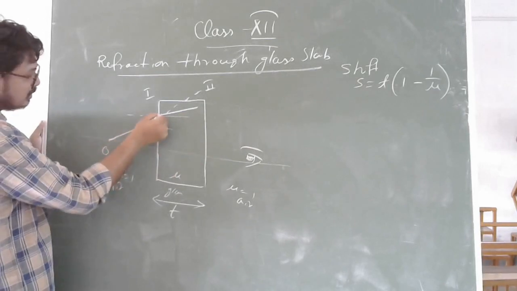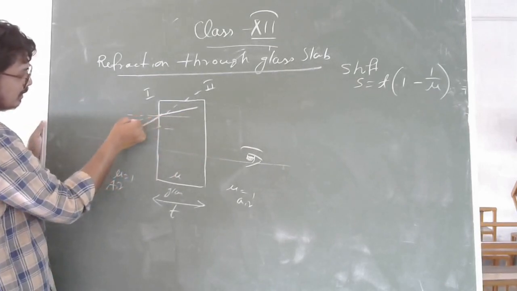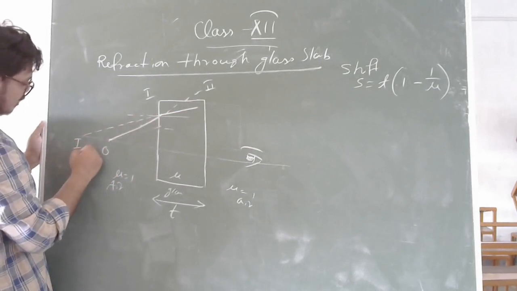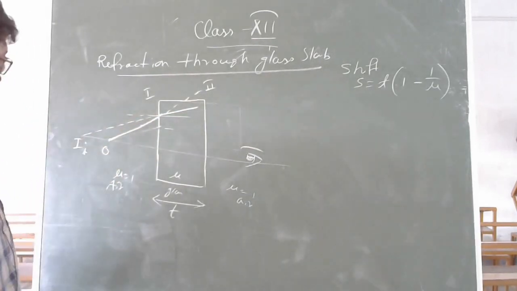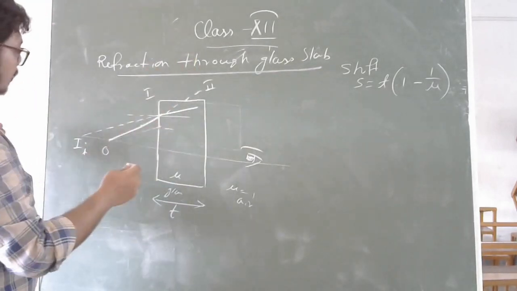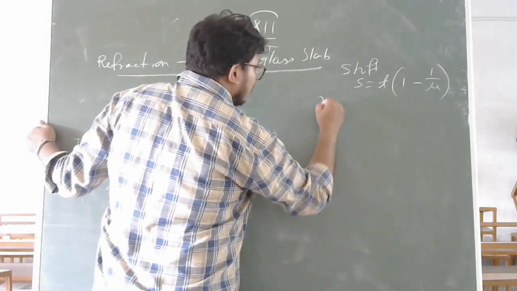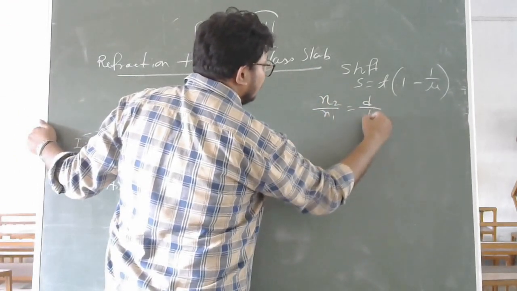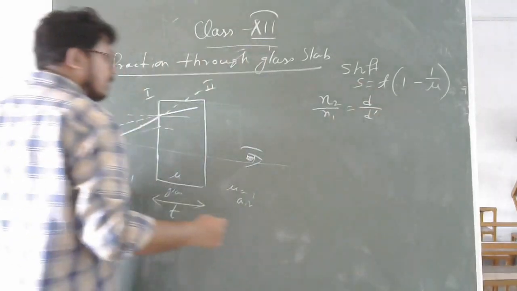That means your eyes will see the light is coming from here. That means I am writing I initial. Clear? So let's see what is happening here. As our formula is n2 by n1 equal to d by d dash.